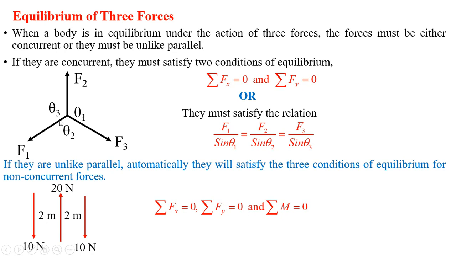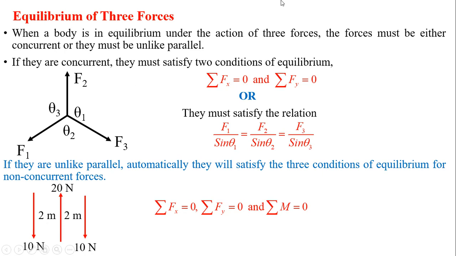When these three concurrent forces are in equilibrium, the summation of all the horizontal components is equal to 0 and the summation of all the vertical components is equal to 0, or they must satisfy the relation F1 divided by sine theta 1 equals F2 divided by sine theta 2 equals F3 divided by sine theta 3. This equation is what we call Lami's theorem.